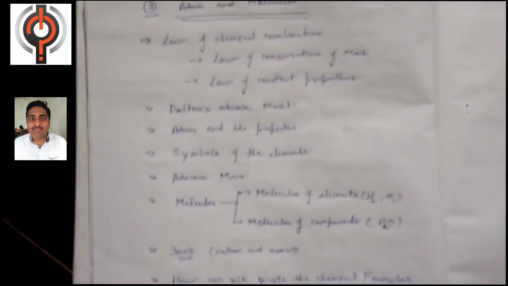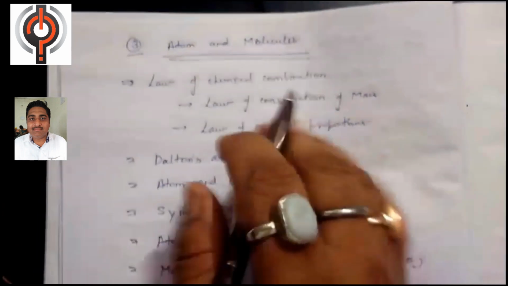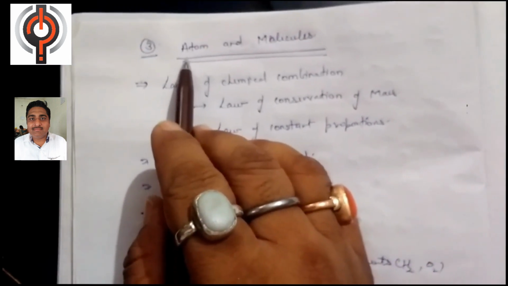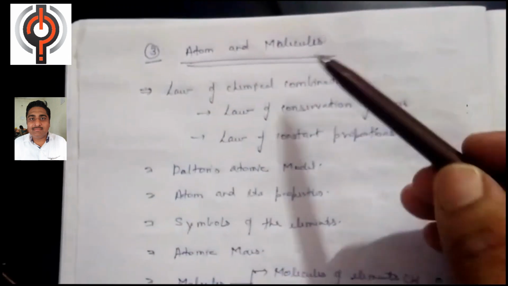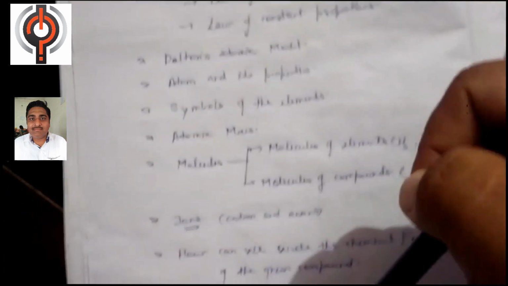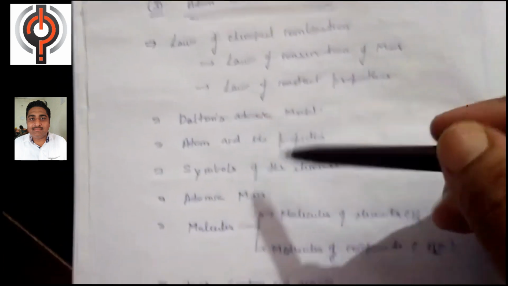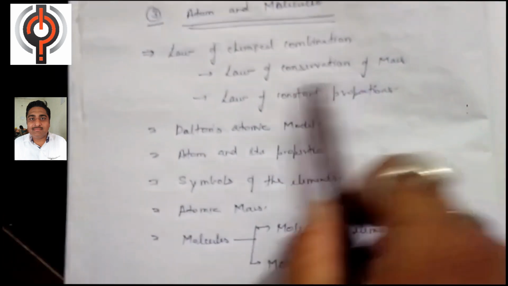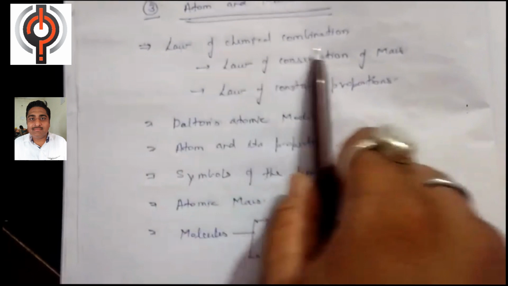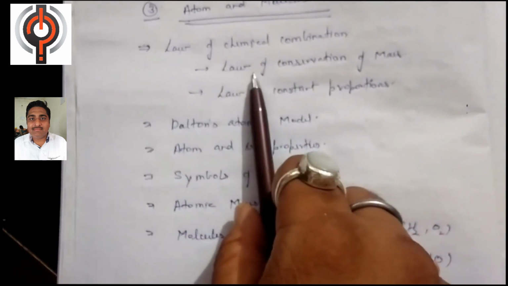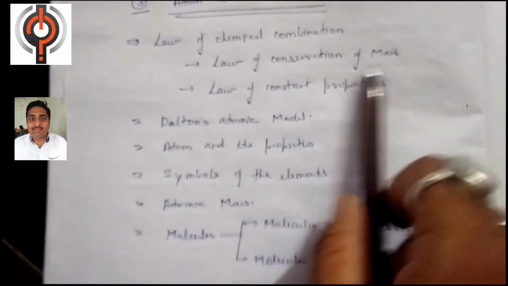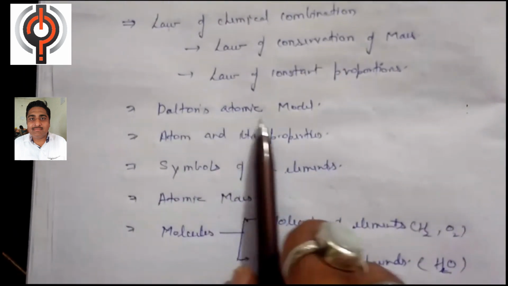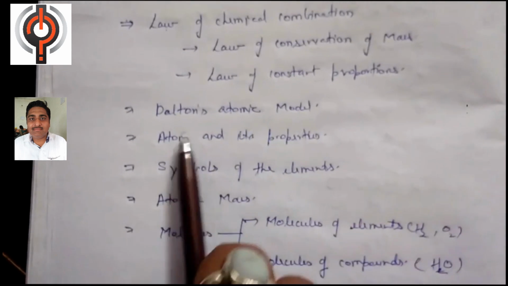Okay, again we will go over the topics in atoms and molecules. Atoms and molecules consists of the following topics, and in this chapter we will discuss all these topics in detail. First is the law of chemical combination. The law of chemical combination consists of two further topics: the law of conservation of mass and the law of constant proportion.